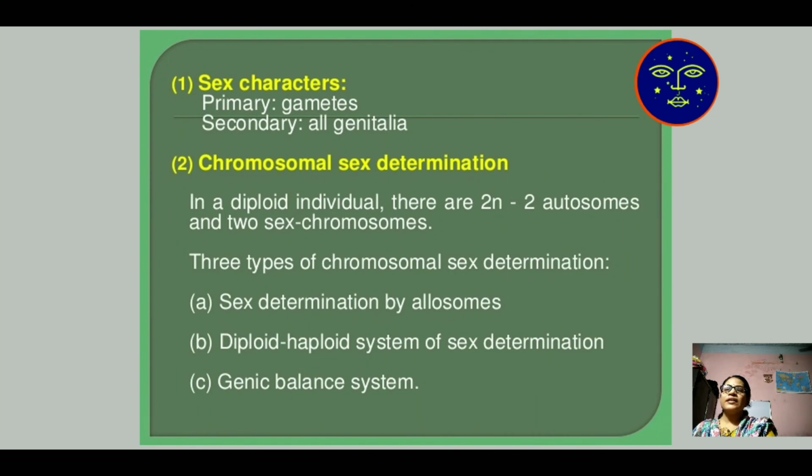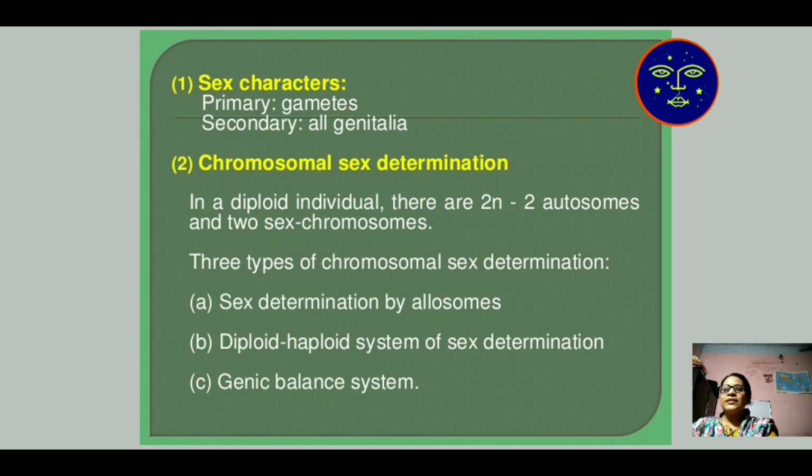Then sex characters. Primary sex characters are gametes. In female the ovum is known as the gamete and in male the sperm is known as the gamete. And secondary, the genitalia organs are the characteristic of sex determination.